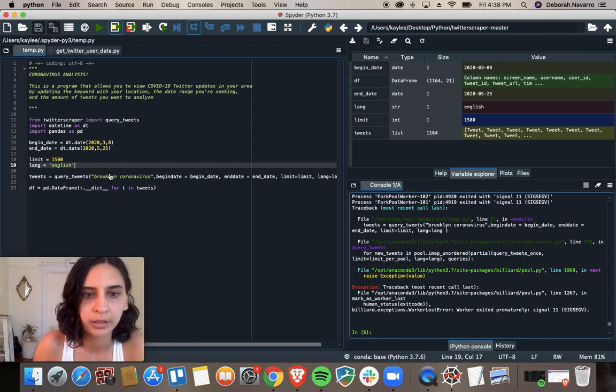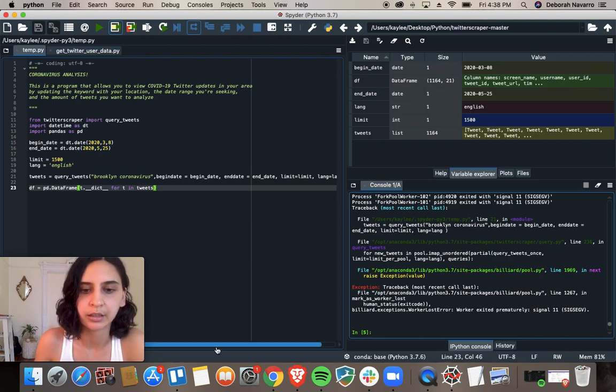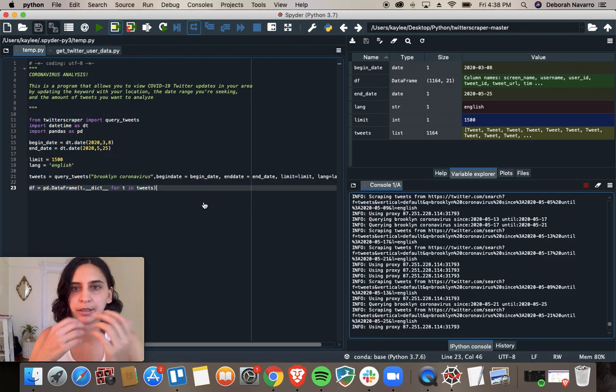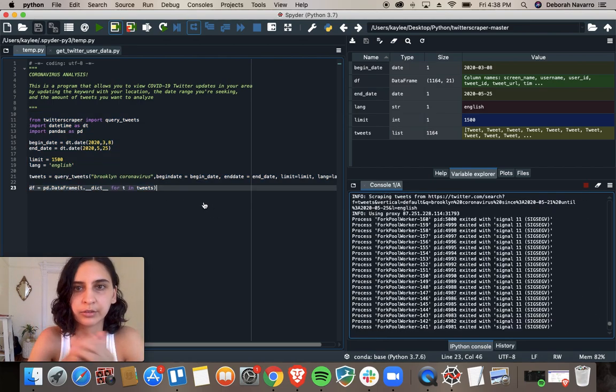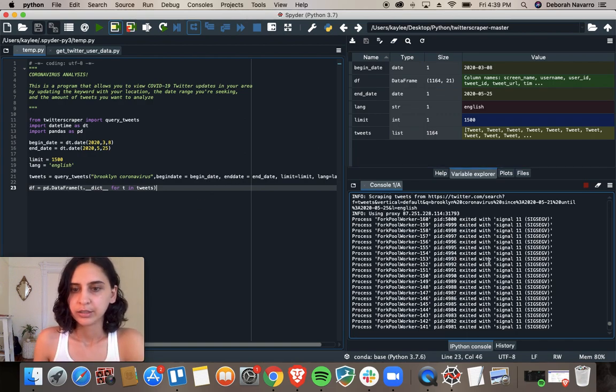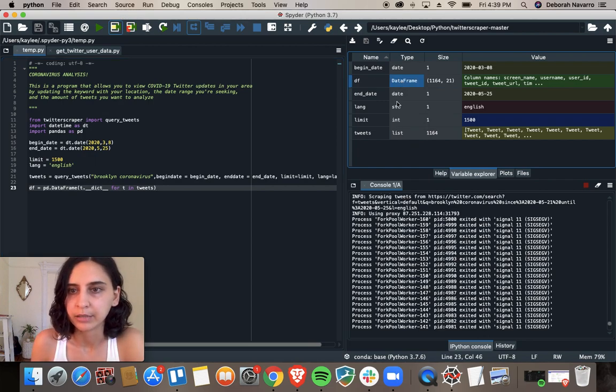The keyword that I use was Brooklyn coronavirus. I could switch that to anything, really. And so I'm going to run this, and I'm actually using Spyder for the first time, and it's this great tool for data analysis. I downloaded it using this Anaconda package, first time I ventured away from my very trusted PyCharm. And so here it's processing, querying the publicly available tweets, and I want to check them out.